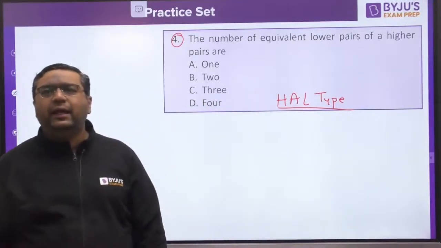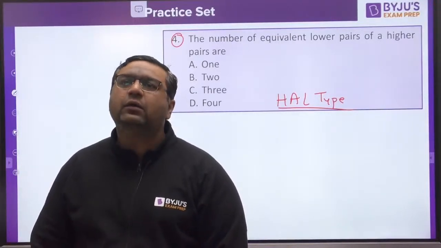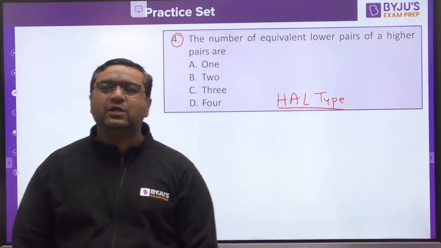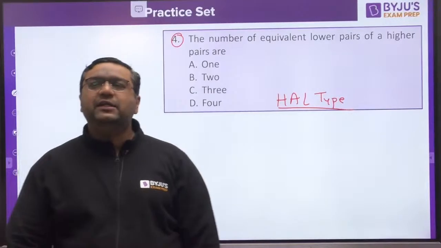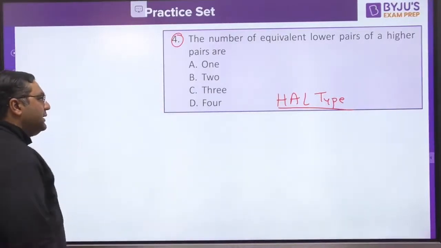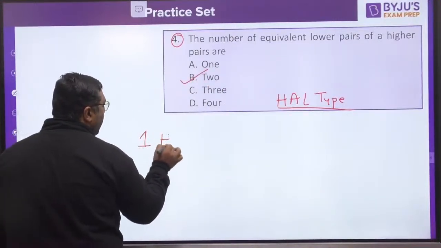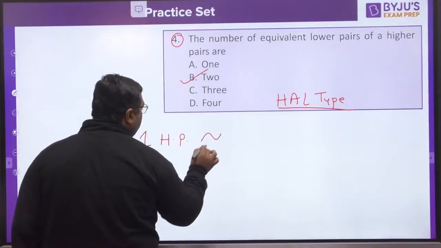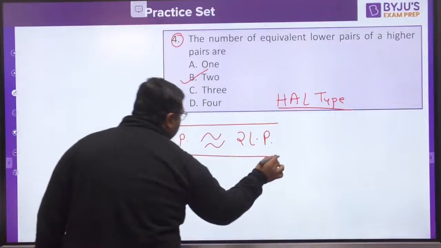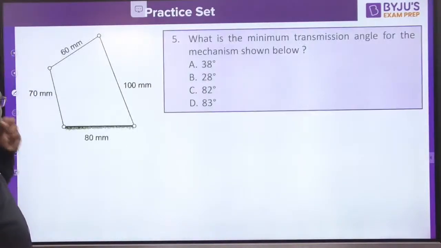Factorial 0 is saying 2 to be the answer. Ayush is saying B. Shivani is saying B. So I feel everybody is saying answer to be B only. Jeevan is also saying 2. Sarvan is also saying B. Very good, guys. So answer is 2 only. You know that one higher pair is equivalent to 2 lower pairs. So guys, in this session I have included both the types of question for BARC as well as for HAL.